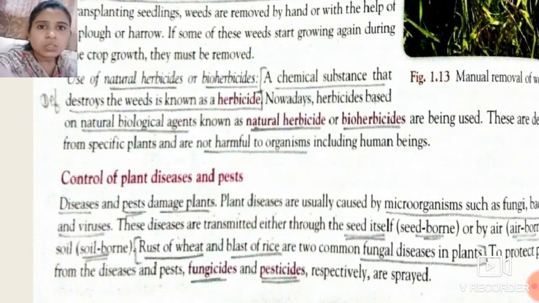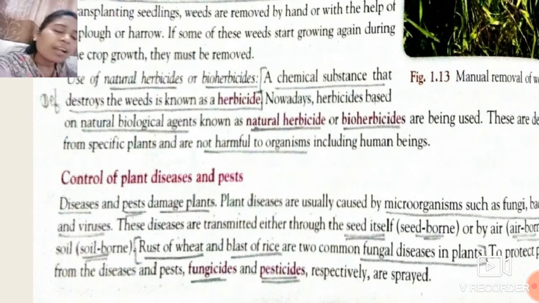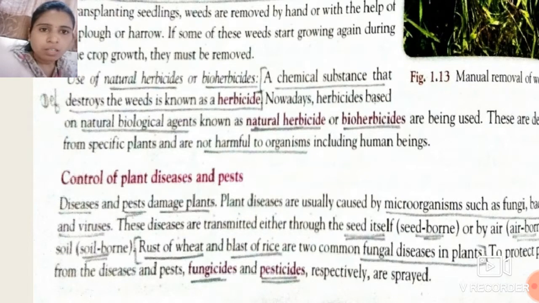So there is a solution students. We should spray certain fungicides or pesticides. Pesticides, I have already told you that cide means to kill, and pesticide means to kill the pests. Okay, so pests are also certain agents which destroy our plant. Have you ever seen certain leaves of plants which are cut by insects?